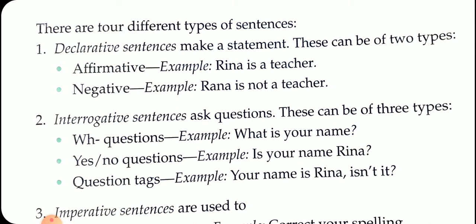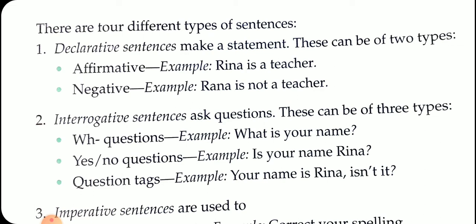There can be two types: affirmative, a positive sentence, a general declaration or statement. Reena is a teacher. When we change it into negative, we use not here. Reena is not a teacher. Sparrow is a beautiful bird; this is an affirmative sentence. Sparrow is not a beautiful bird. We are using not here, so this is a negative sentence.